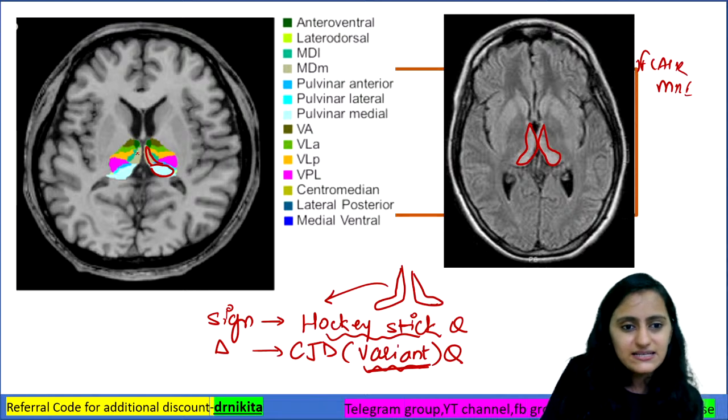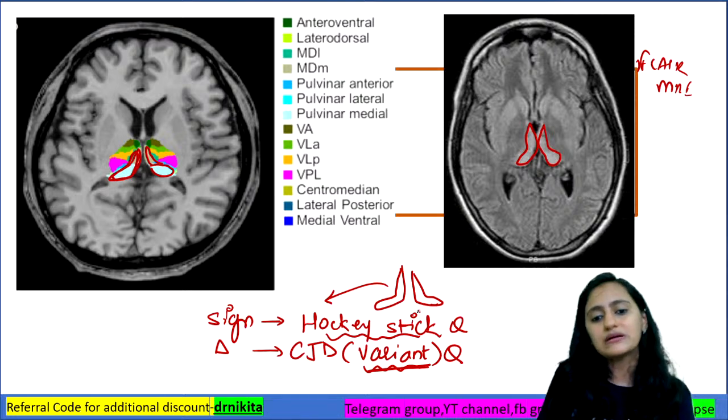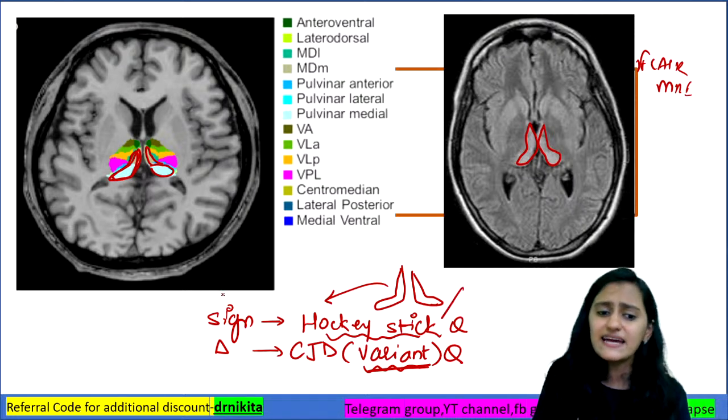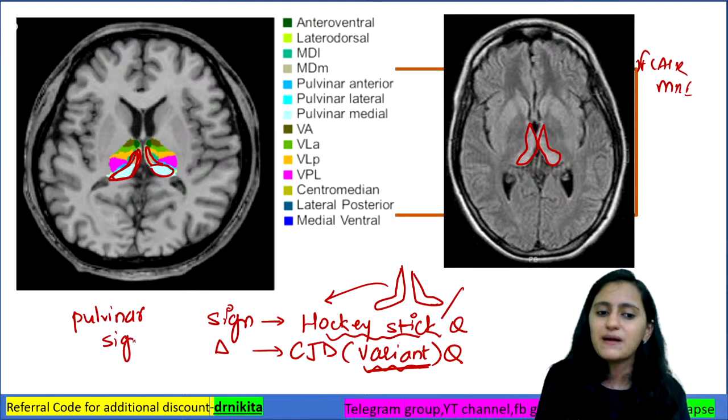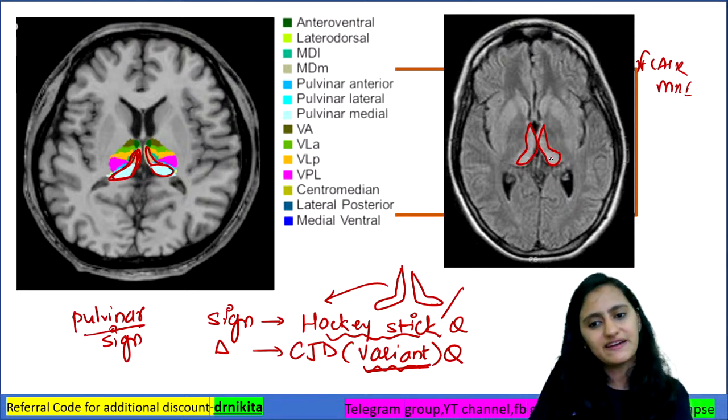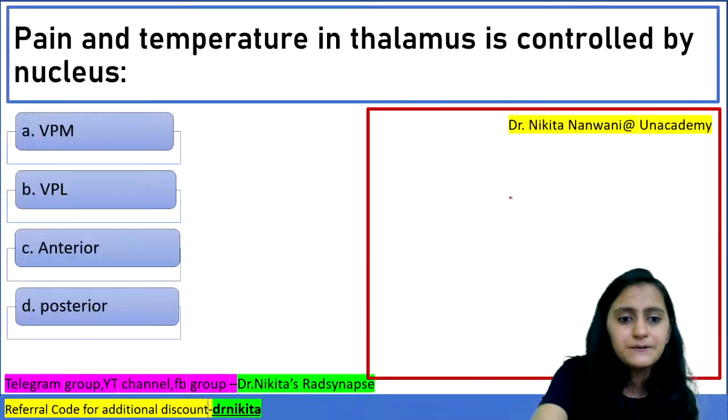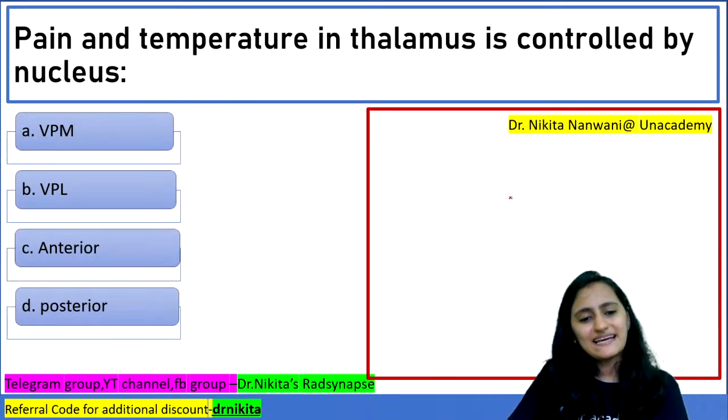So you can see here that it is affecting the dorsomedial nucleus and the pulvinar. If they ask you for the other name for the hockey stick sign, it is also called the pulvinar sign because it is affecting the pulvinar. All right. Coming to the next question here, pain and temperature in thalamus.